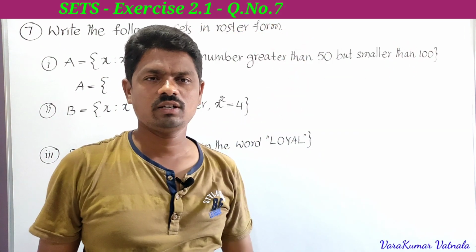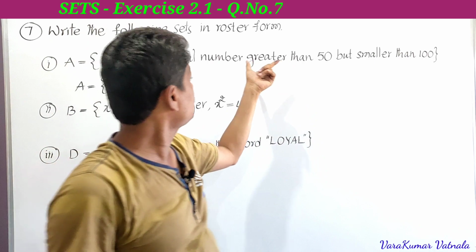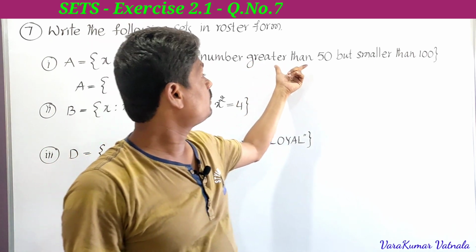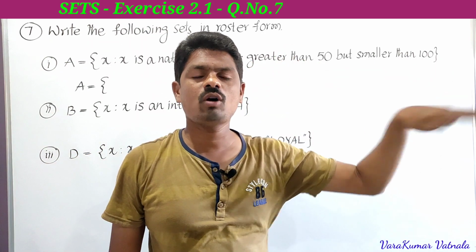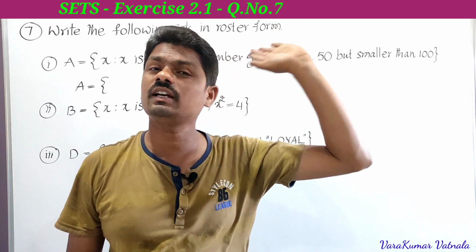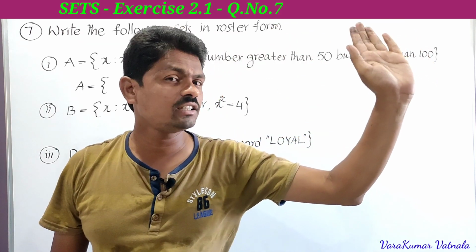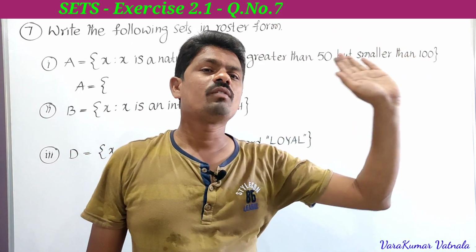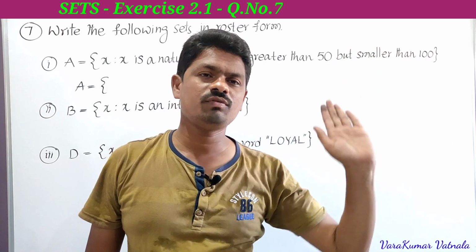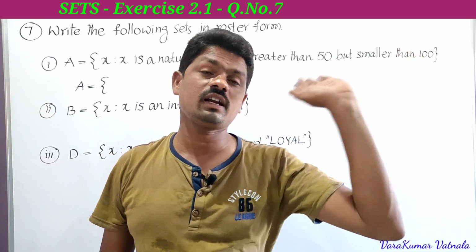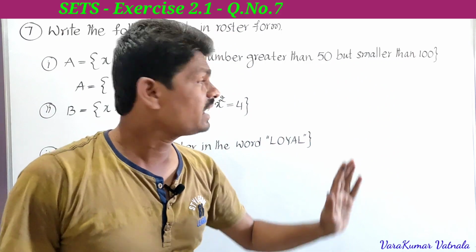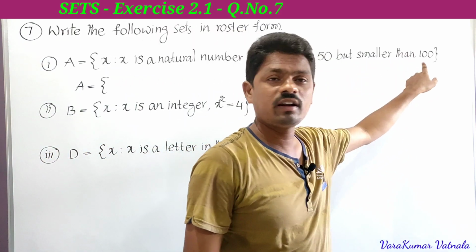All these are natural numbers. But here the condition is that x is a natural number greater than 50. We have to select natural numbers greater than 50. What are they? 51, 52, 53, 54, 55. All these are greater than 50. Up to where? Smaller than 100.